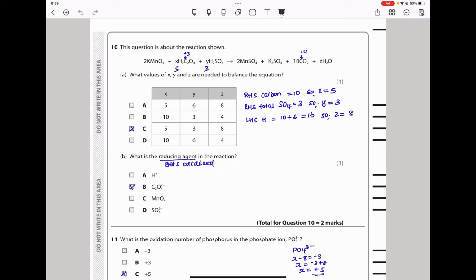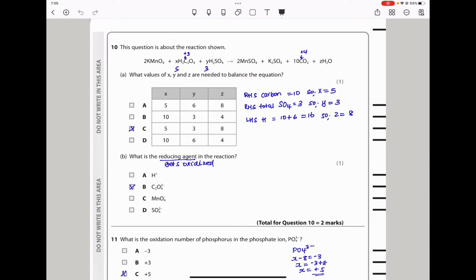Since I have 10 carbons here, I had to create 10 carbons on this side, and multiplying the 2 by 5 creates 10, so X should equal 5. Then next, I went for the sulfates. We can see from this side, sulfates are only here and here, making a total of 3, 1 plus 2. Since sulfate is only found in one compound on this side, it's easy: making Y equal to 3 creates 3 sulfates on this side. So my Y is 3.